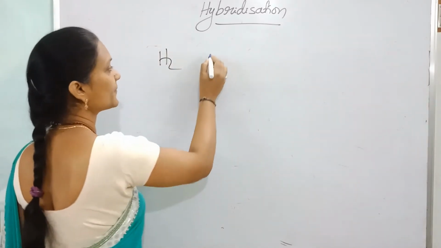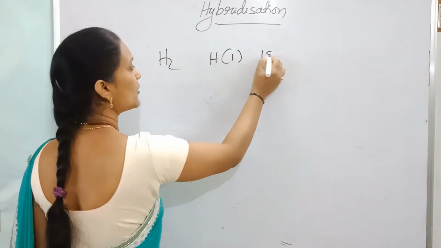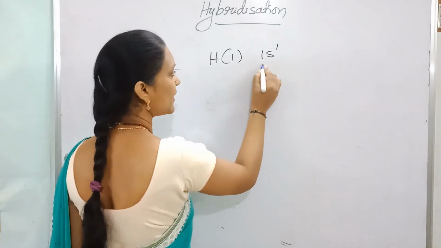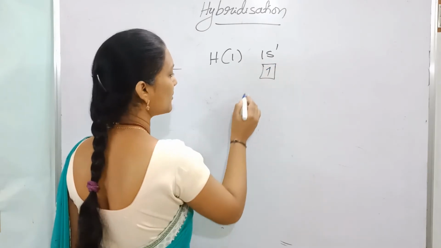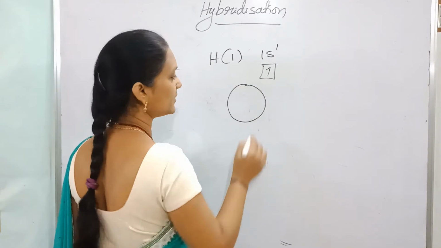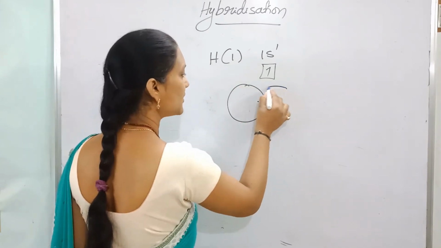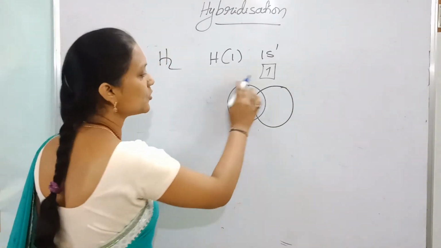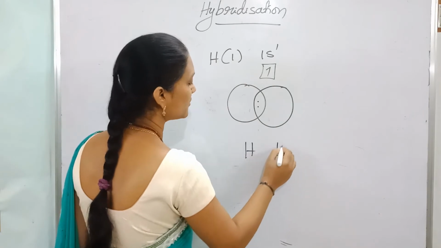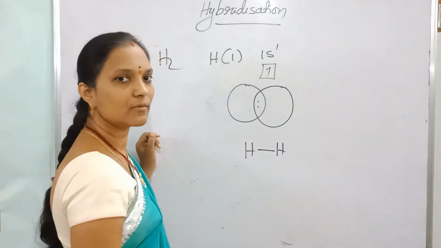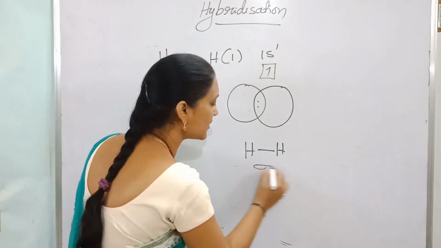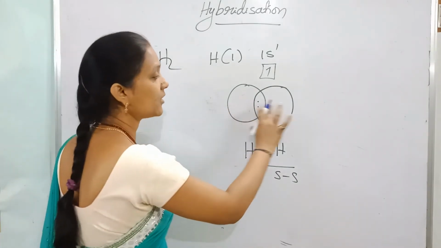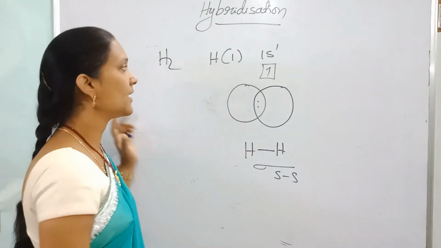For the H2 molecule, hydrogen has atomic number 1, configuration 1s1. In the s orbital, one unpaired electron is present. The hydrogen s orbital with an unpaired electron overlaps with another hydrogen s orbital with opposite spin. When these two overlap, one sigma bond is formed between the two hydrogens. What is this sigma bond? It is formed due to overlapping of two s orbitals, so the bond is a sigma s-s bond.